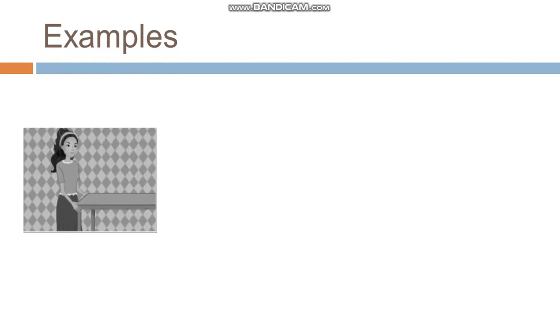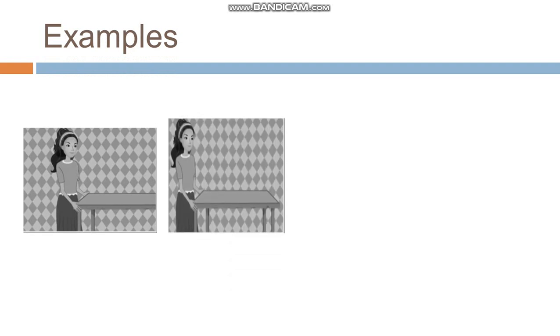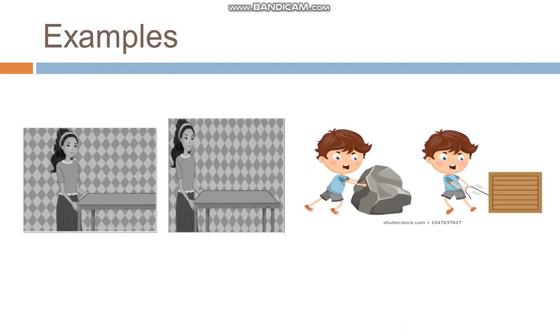See some examples here. A girl pulling a table. The table is displaced, so we can say the girl has done work. See one more example here. A boy trying to push and pull. In both cases, he is not able to change the position of the body. So the boy has not done work.